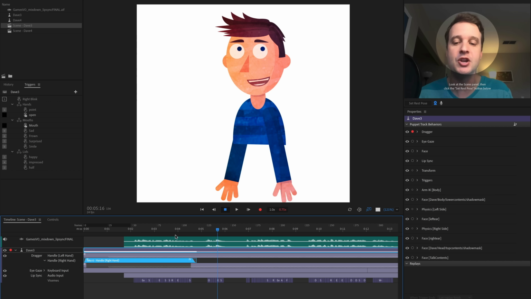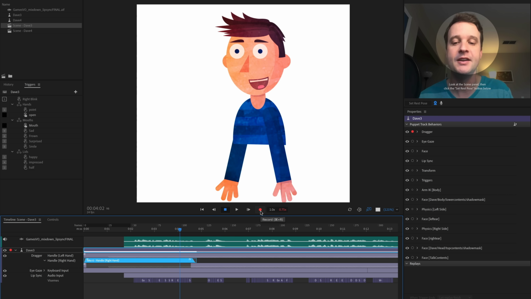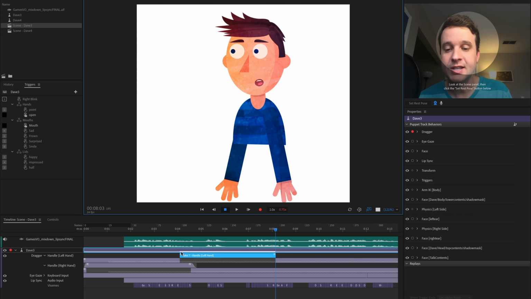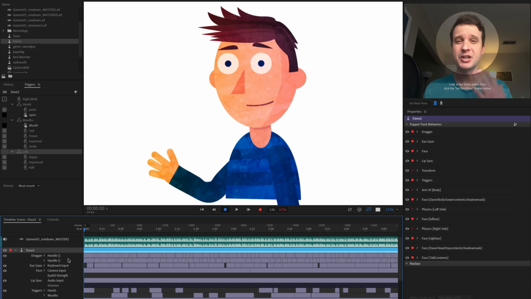So I'll say, okay, I just did his right arm there, so let's move on to the left arm instead. So let's do record, and it's the same thing. I'm going to take this, it's blending into the other pose, and then let's move on. And so this is my process. I just keep recording in these very short spurts, trying different gestures. If it doesn't work, I just undo, try again, and keep blending these small gestures over top of that general foundational rest pose. So how's this going to look when you're all done?